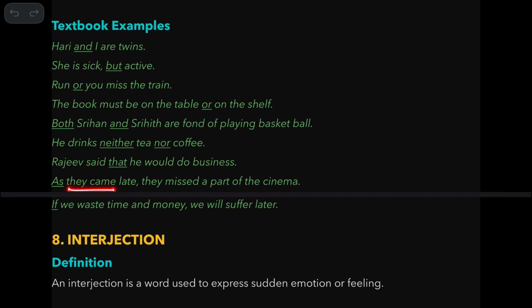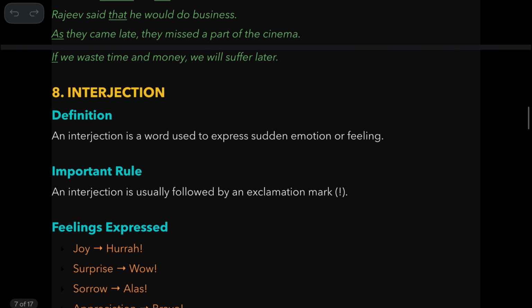As I came late, they missed a part of the cinema. So you have two sentences, one, another here. This connects them both. If we waste time and money, we will suffer later.